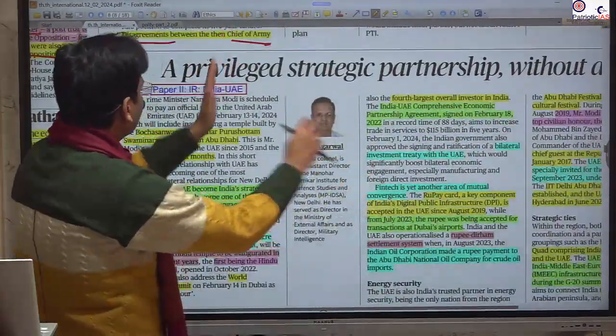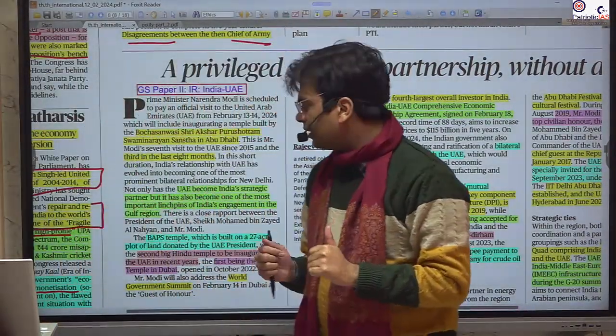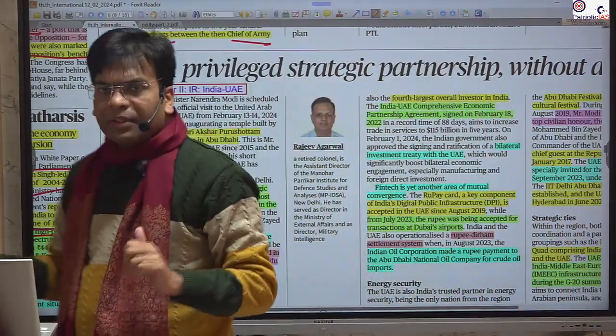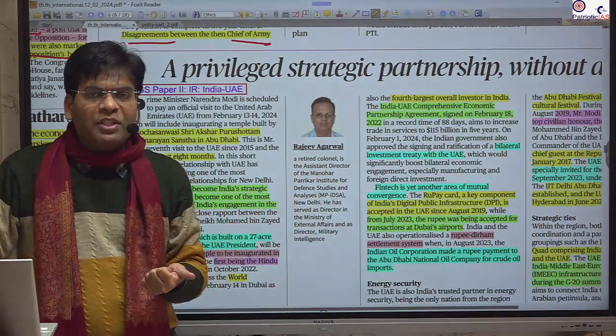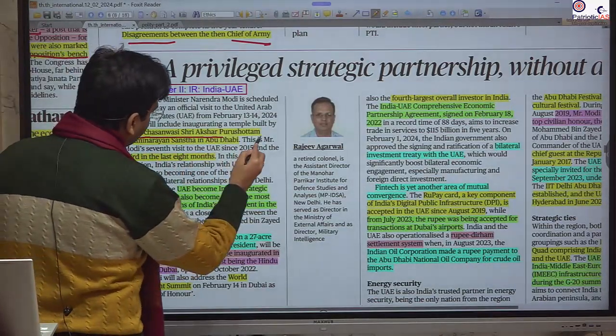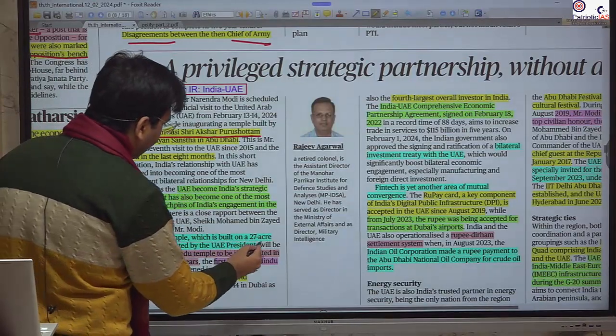It is crucial for the India-UAE relation. A lot of information is provided, so please be very careful. This is given in the context of the invitation here in the UAE for our Prime Minister. He is going to inaugurate a temple. This is a large temple, made on near about 27 acres of land.